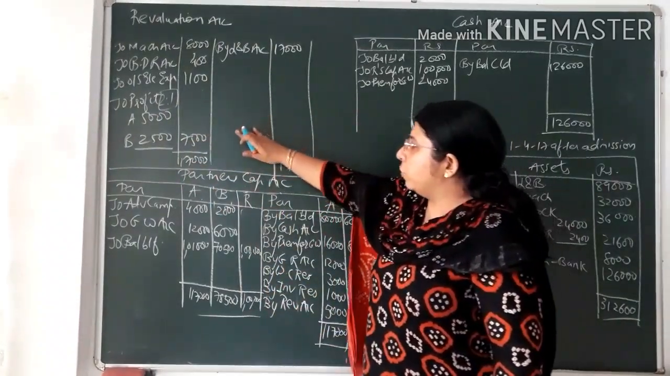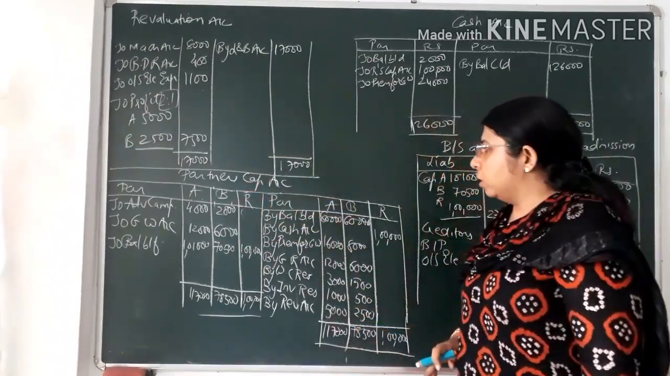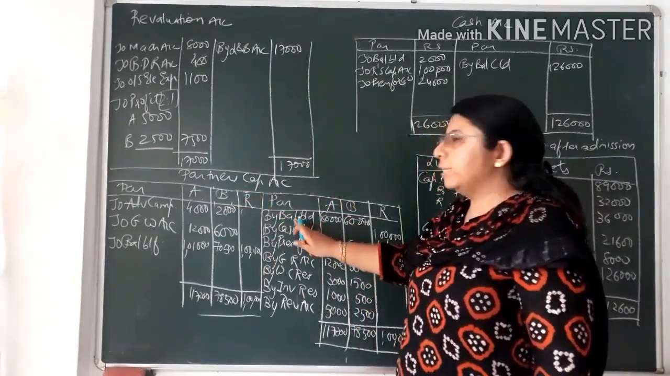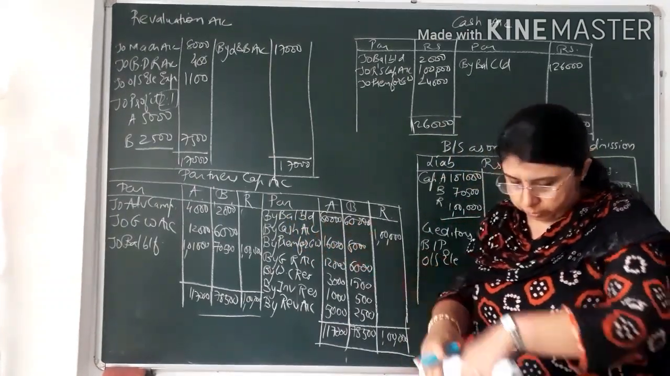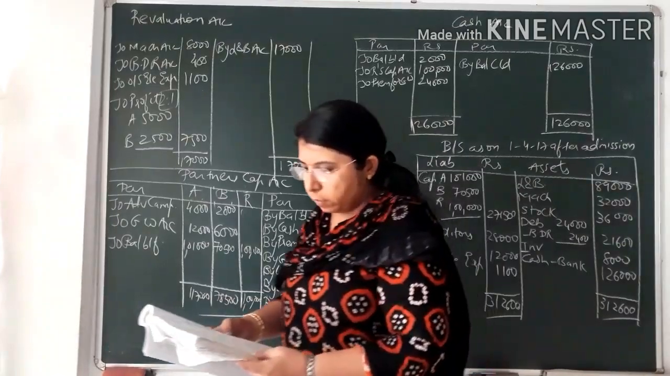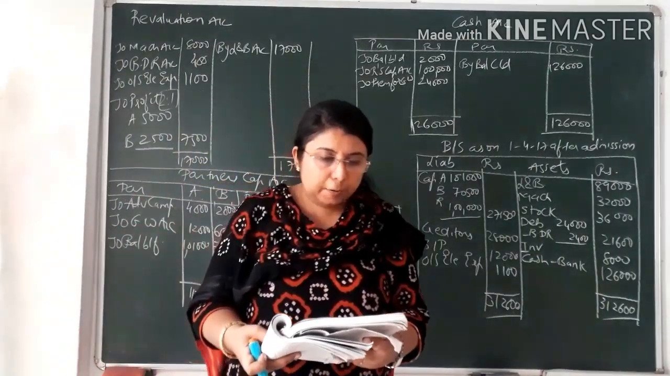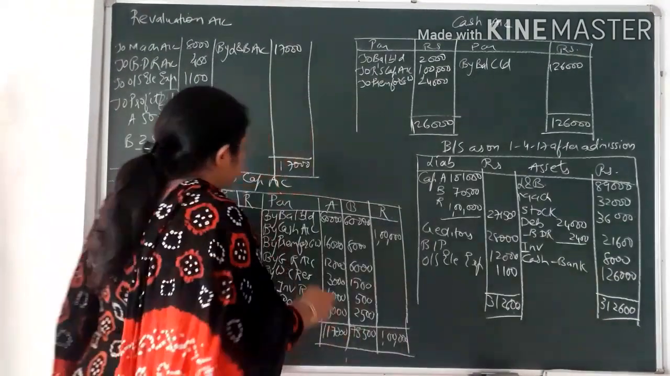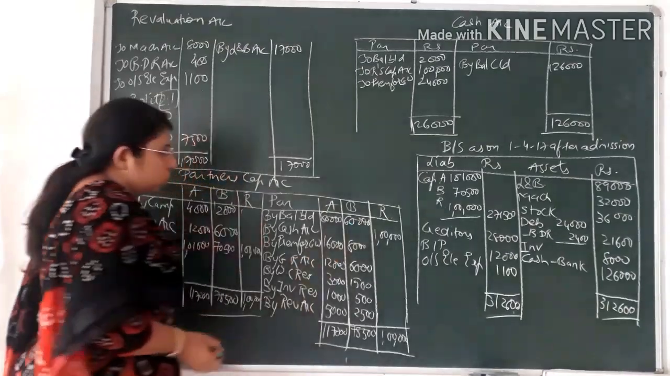Now after completion of revaluation account, let's look at the partners capital account. In the partners capital account, the first entry would be the balance of capital that is given to you in the question. You can see in the question, the capital account, the first entry on the liability side is given to you, that is of A 80,000 and B 60,000. So over here I have written on the credit side by balance brought down, that is 80,000 and 60,000.